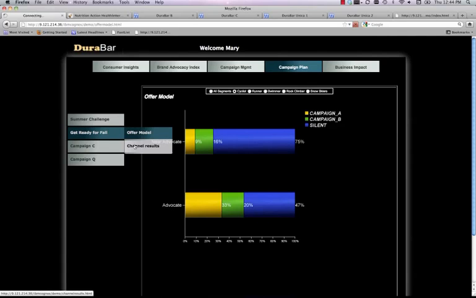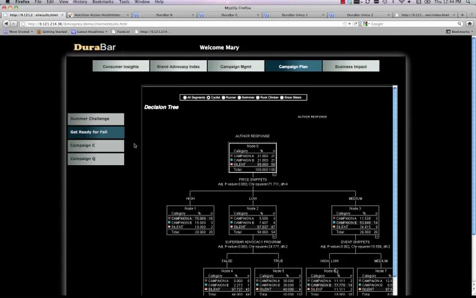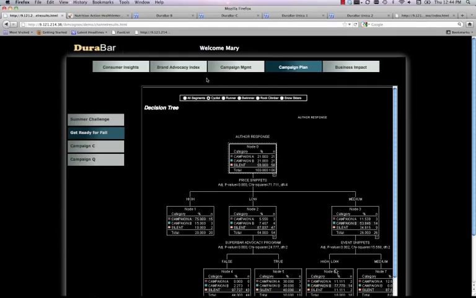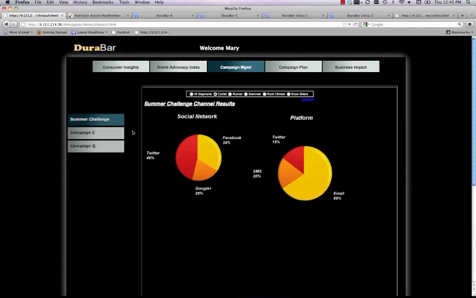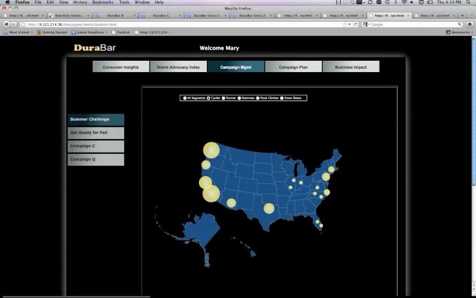Mary's marketing analyst also created a separate predictive model to select the best channel for reaching each advocate. Mary takes a quick look at the results from the last campaign to confirm that these are the correct channel preferences and sees that it's a match. Finally, Mary takes a quick look at the East and West Coast distribution for cycling segment advocates, with an eye on funding events in San Diego and Atlanta in her next campaign. Their on-site participation will both strengthen their eminence and increase the likelihood of increased mentions of DuraBar.